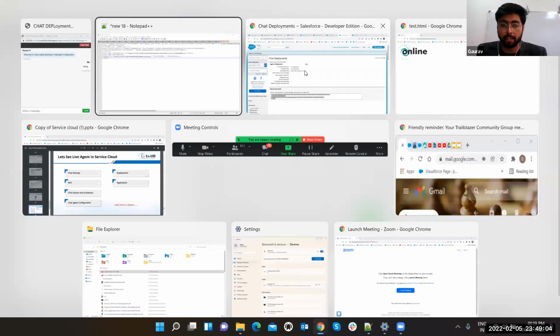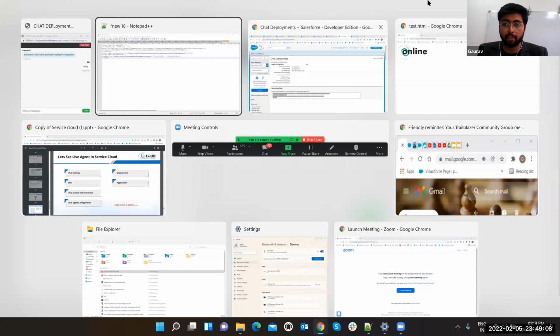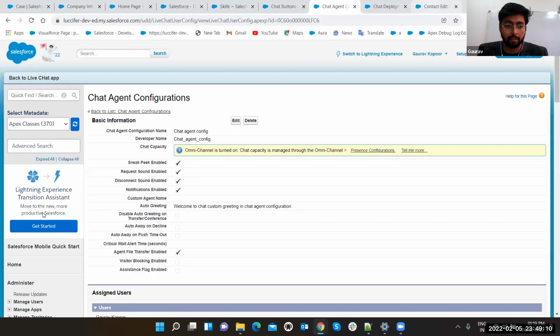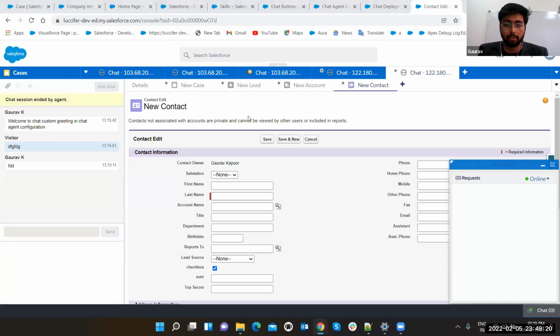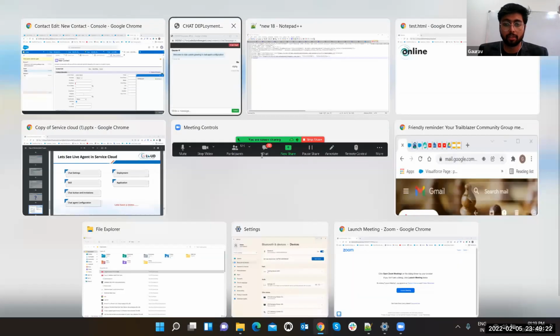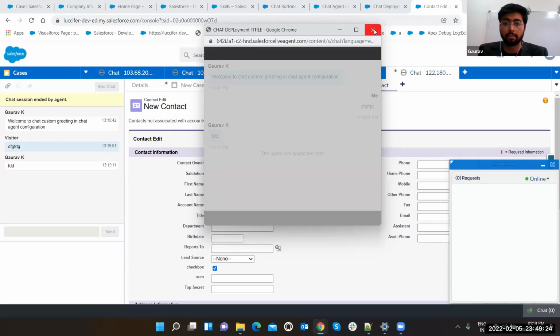I'm getting the sound in my speakers. Maybe you cannot hear this, but I got a sound that I have got a text. See, I can get it, and you can end this chat anytime. End chat. And if you go there, see, you cannot. The agent has ended the chat. The user can also end this chat. The user also has the option.